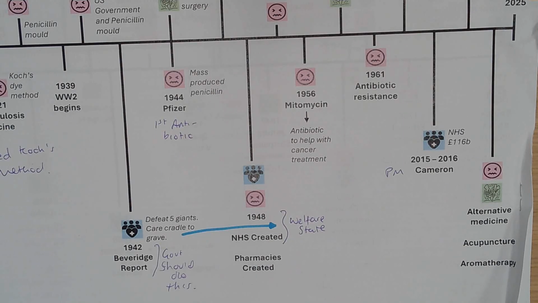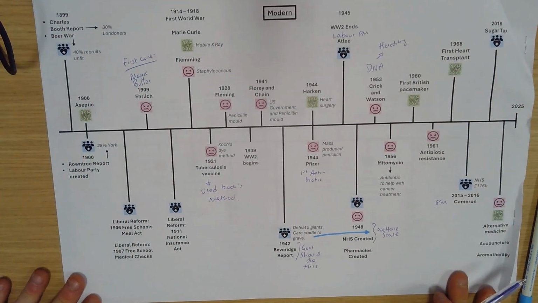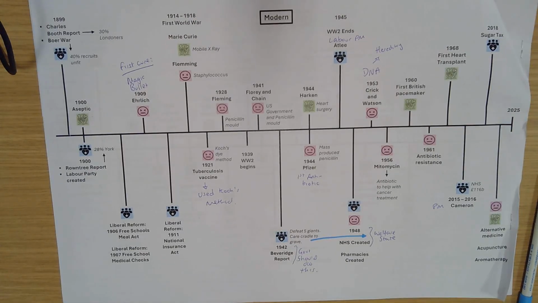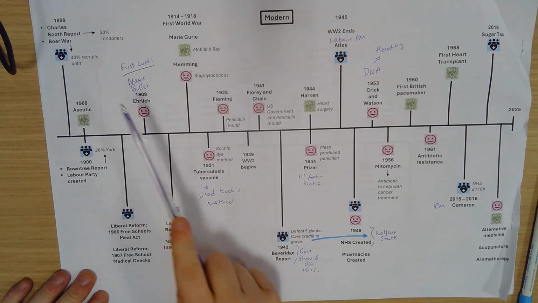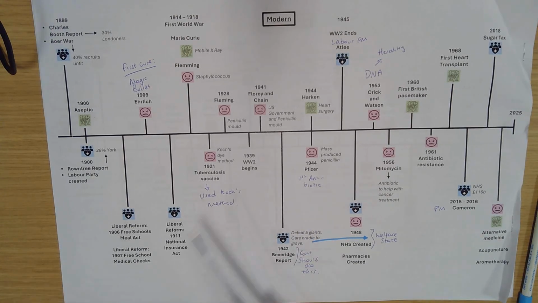So what I've given you there is a really quick overview, and if we have a look at the themes, we can definitely see massive improvements as we go. Now, antibiotics is definitely important in terms of disease, and we can see that kind of really brings everything together. We have the first cure, and then we have multiple cures following on from that.